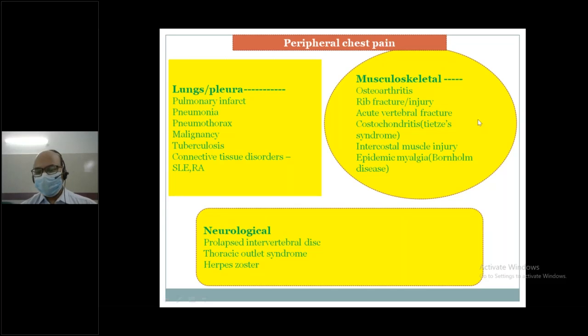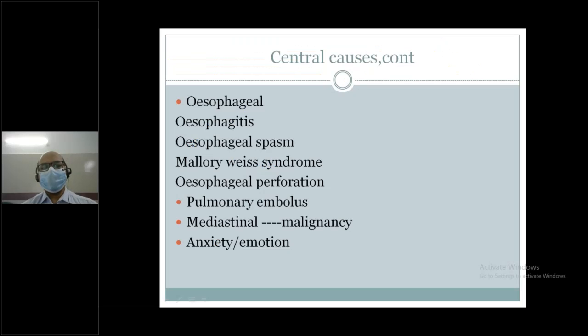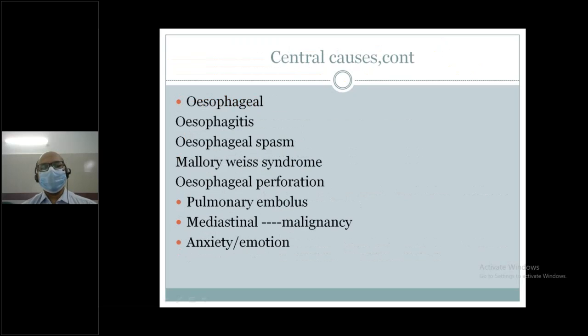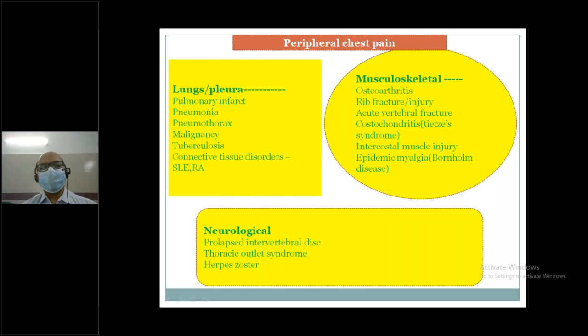So these are the commonest causes of central as well as peripheral chest pain. Okay, so these are the central causes of chest pain: cardiac, aortic, esophageal, pulmonary, mediastinal, and this is the peripheral cause of chest pain.